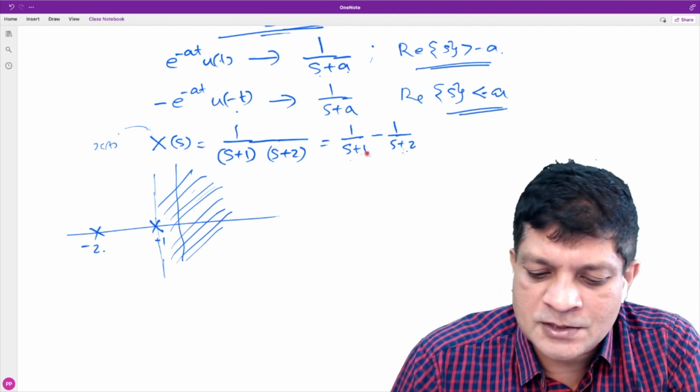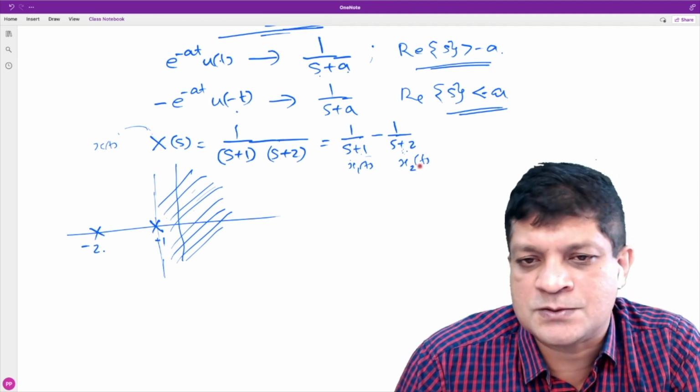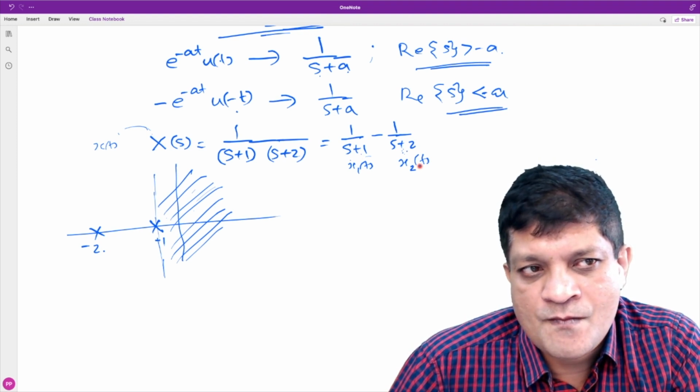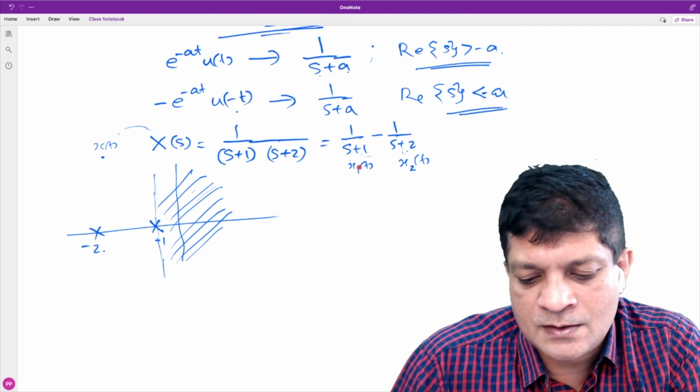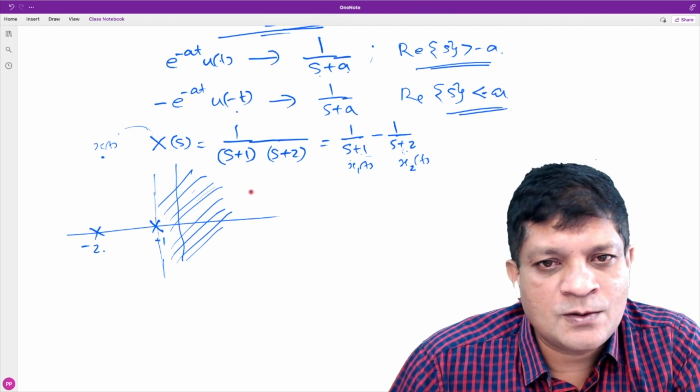Let's say the corresponding signals are x1 of t and x2 of t. What should be the nature of x1 and x2? If this is a right-sided signal, what about these? They are also right-sided. Yes, sir.